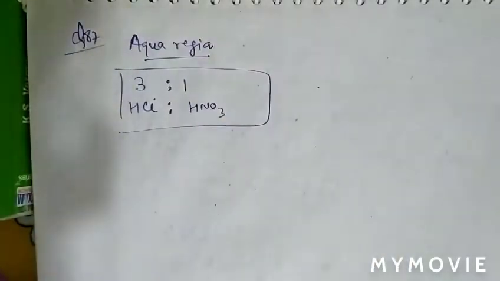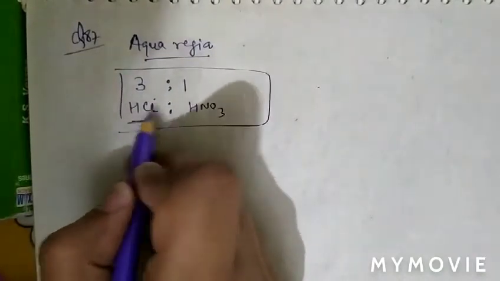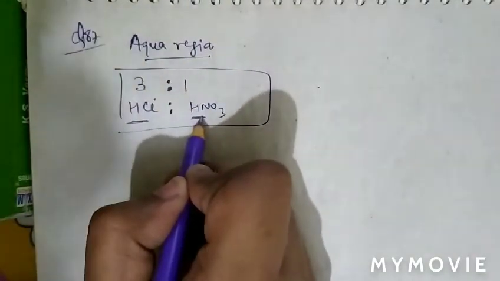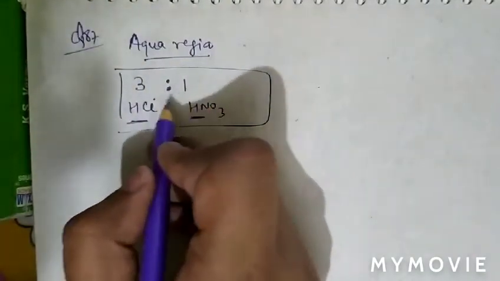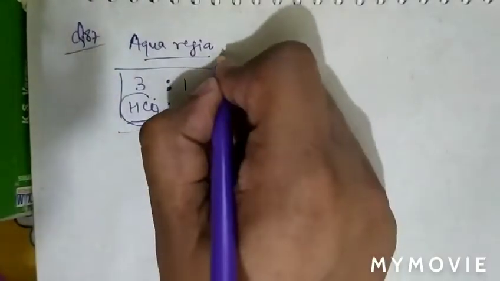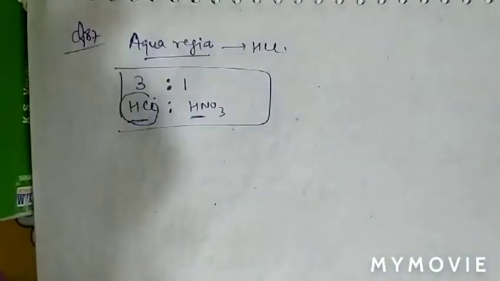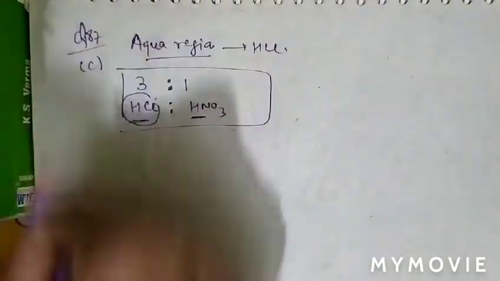So aqua regia is basically a mixture of 3 parts HCl and 1 part HNO3. So the halogen acid used in aqua regia is HCl. So question number 87, option C is correct.